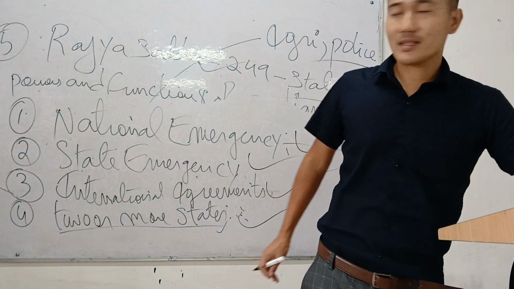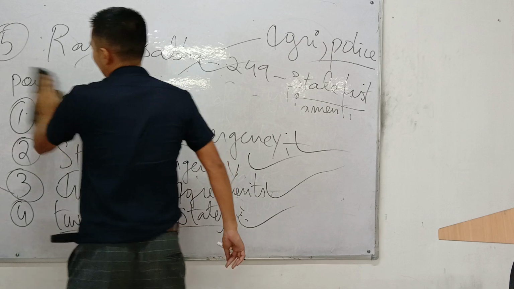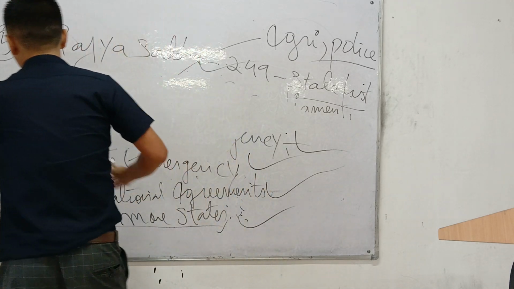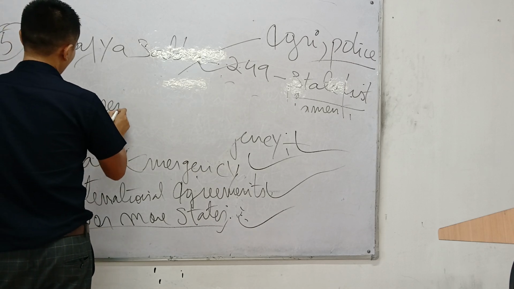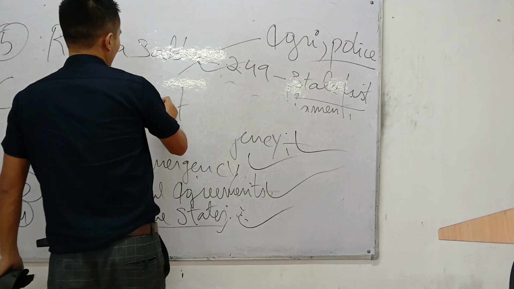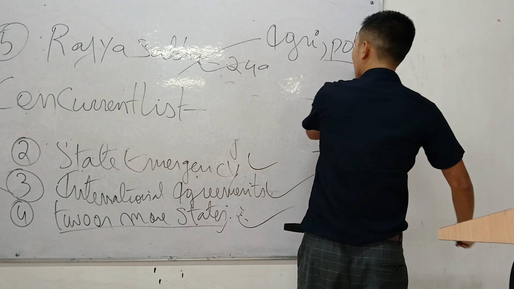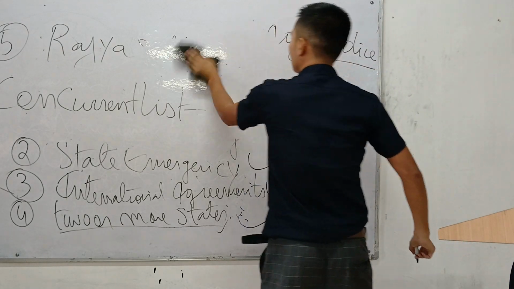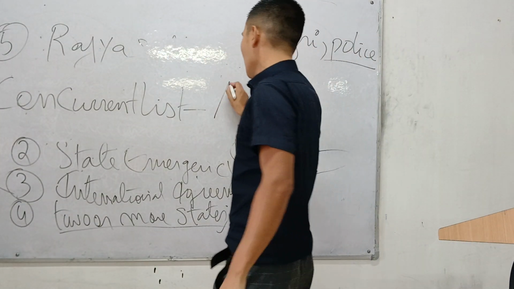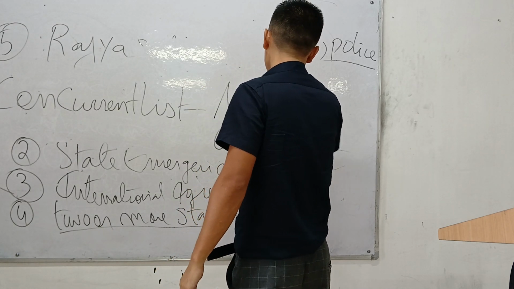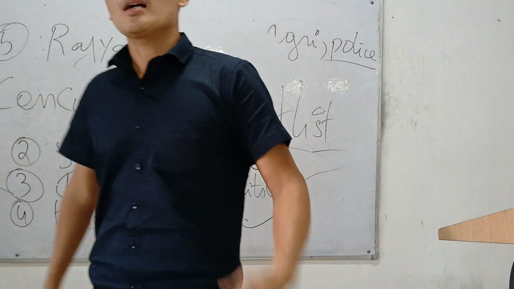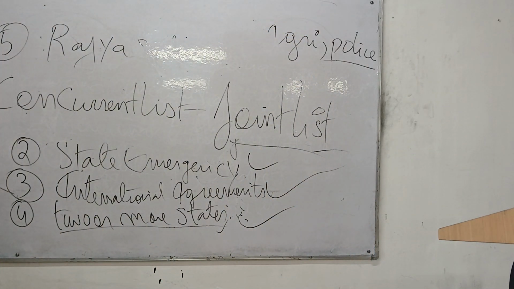Last one more, the concurrent list. Concurrent list is a joint list, which means both the Parliament and any state government can make laws.